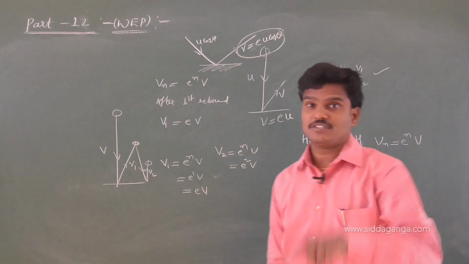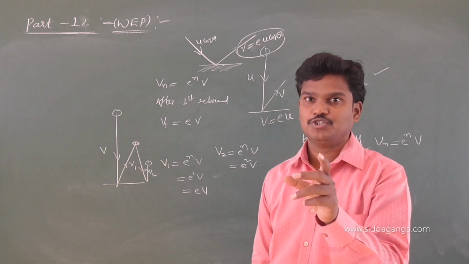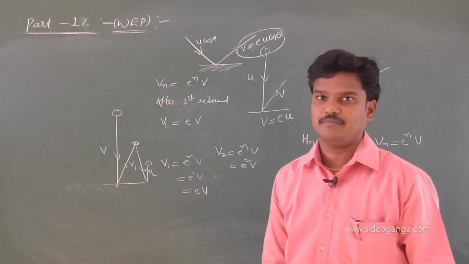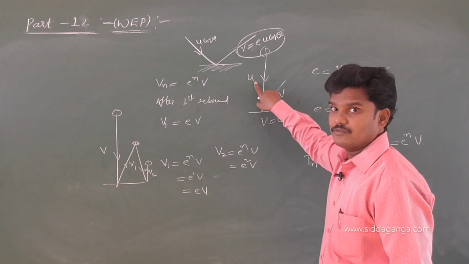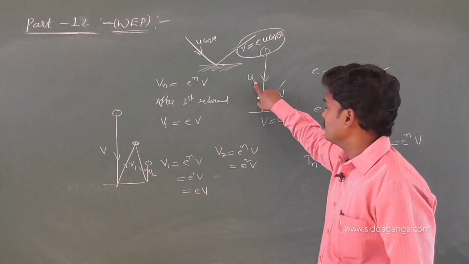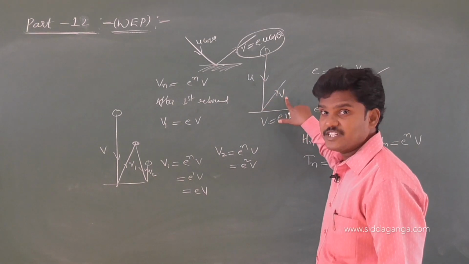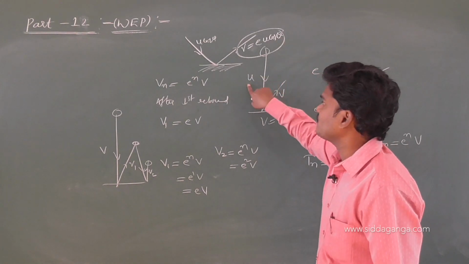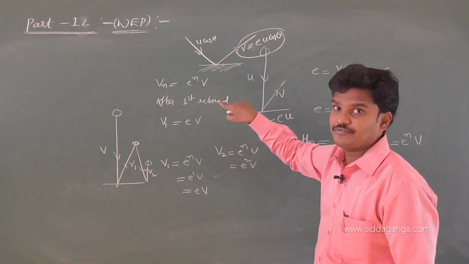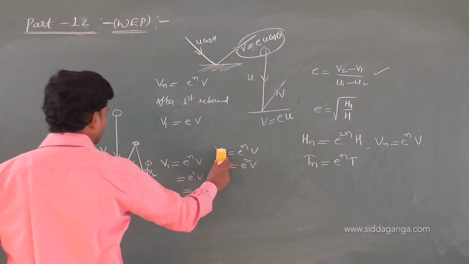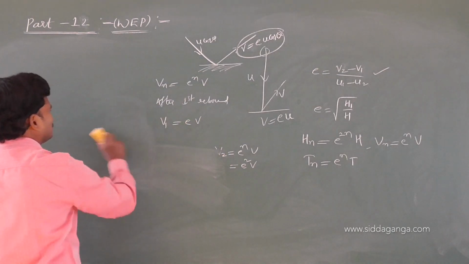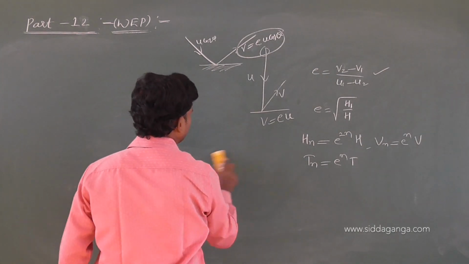Third rebound, e cube into the velocity before the collision. So if it falls with a speed u and rebounds with a speed v, this v is equivalent to e times u. Keep in mind, it is very useful in some good questions. So based on the time, I am going to cover some good level of questions.